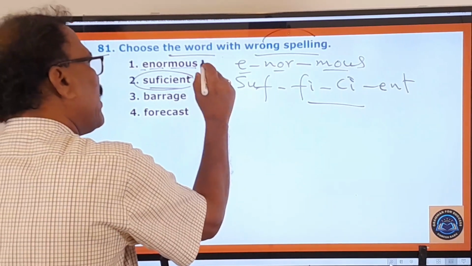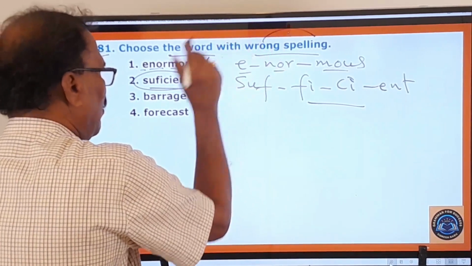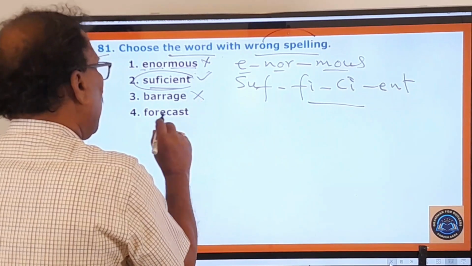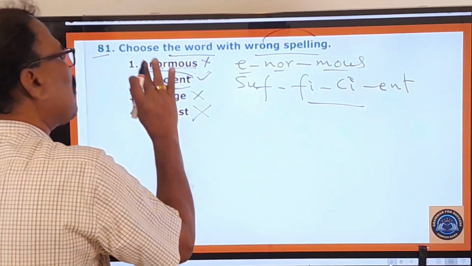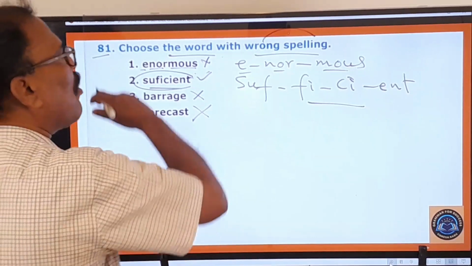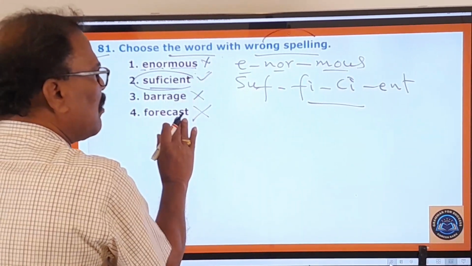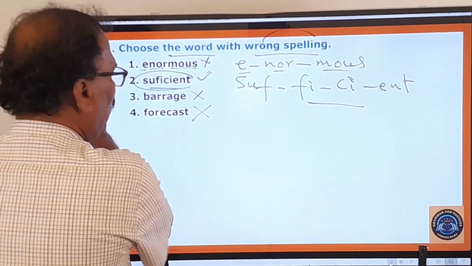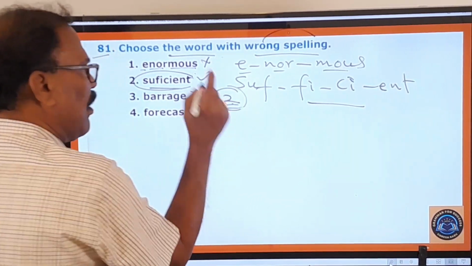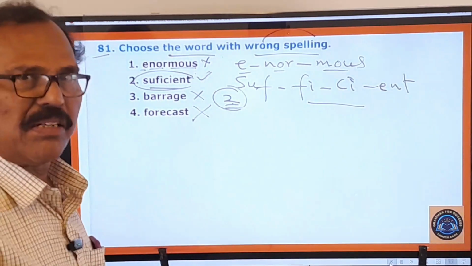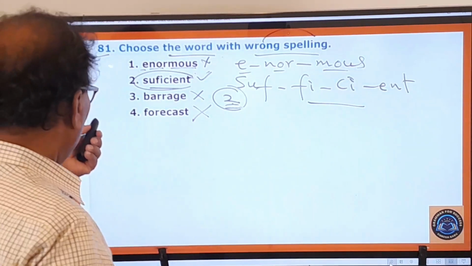Enormous is correctly spelled, therefore this is right, and barrage is also right, and forecast is also right. So first one, third one, fourth one are correctly spelled. Therefore, according to this question, they are not the answers. These are rightly spelled, therefore leave them aside. Only this second one is wrongly spelled, and therefore this is your answer. And now you move on to the next question.